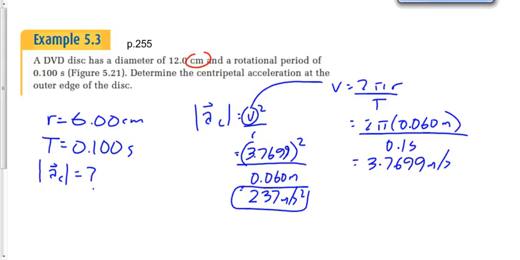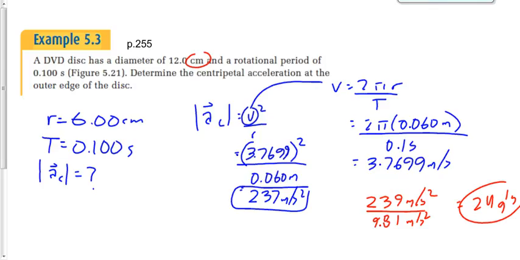I know I'm going to get this question a million times as you're going through your assignment: how do you calculate G's? Well, all I would do is take the acceleration, 237 meters per second squared, and divide it by 9.81. That's going to be somewhere in the range of 24 G's. In other words, if you were standing on the outside of a DVD as it spun around at that speed, you would feel 24 times heavier than you really are. That would be your apparent weight, how heavy you feel compared to how heavy you really are. That's what G's mean. It's simply acceleration divided by the acceleration due to gravity.